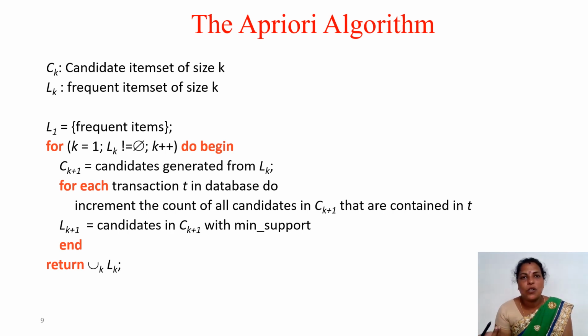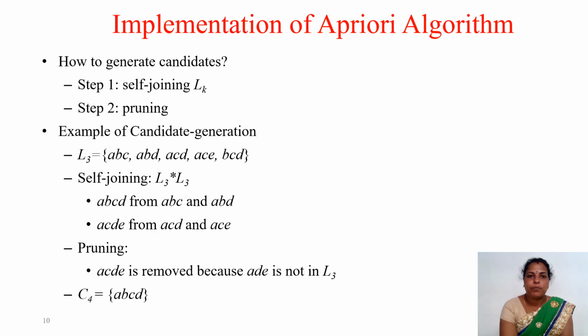If the subset is not satisfying, then the superset is also not satisfying. So we have to remove that. That is the pruning condition. Then we are generating the Lk, frequent item sets: Lk+1 equals candidates in Ck+1 with minimum support count. So finally we are getting the frequent item set, the final Lk, as the output of this Apriori algorithm.